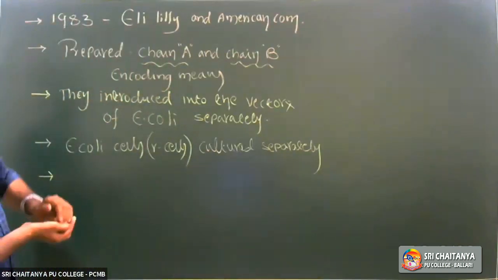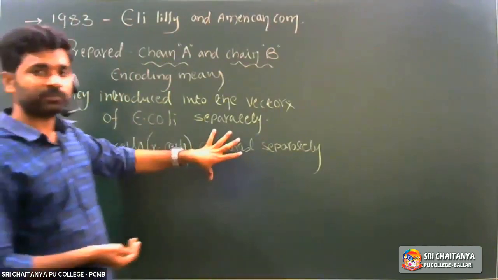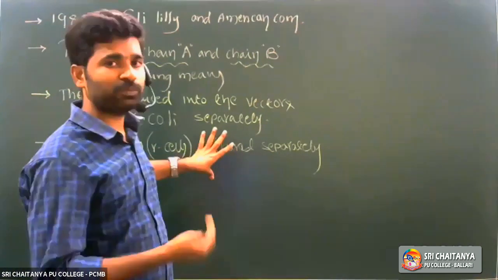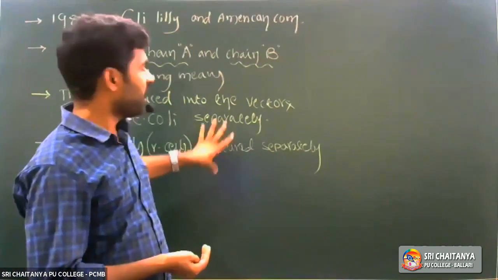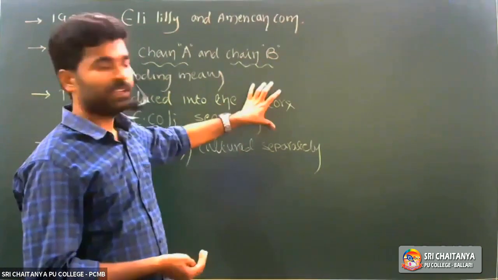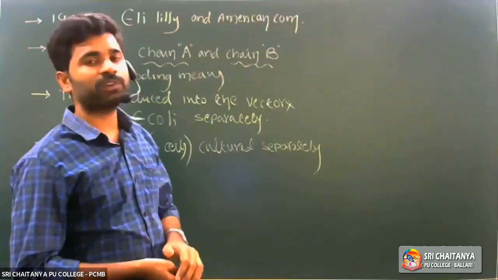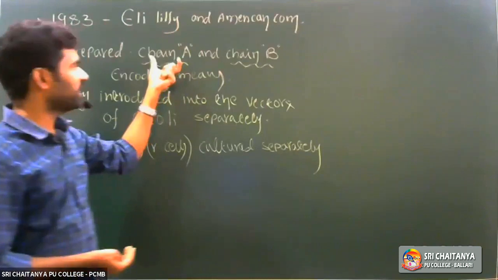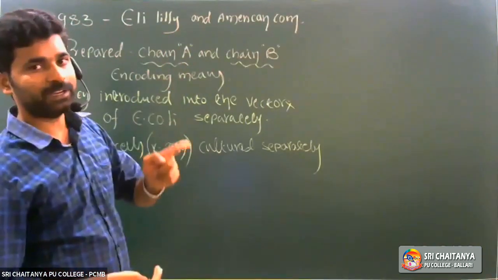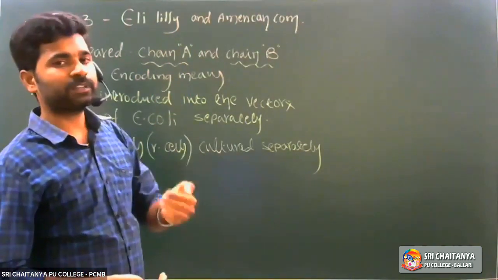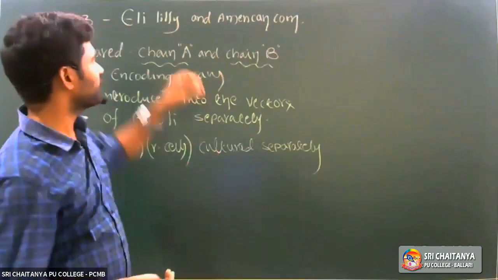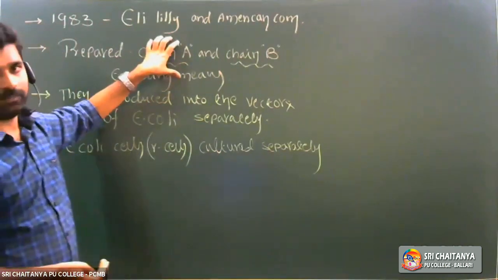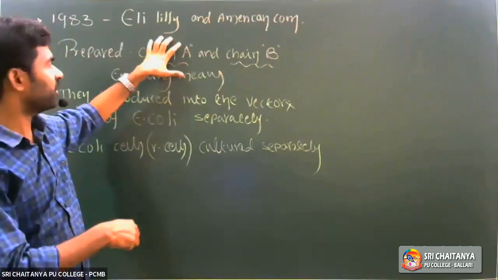Whenever the bacterial cells continuously undergo binary fission along with the bacterial vector, the foreign genetic material is also replicated rapidly. That chain A encoding genetic material undergoes transcription and translation and synthesizes chain A in bacteria.